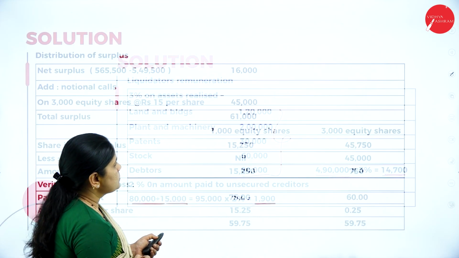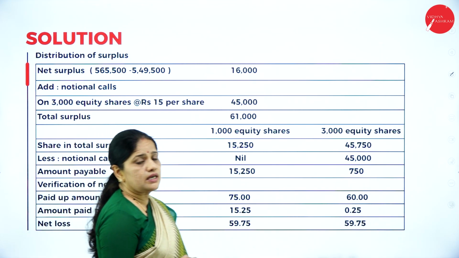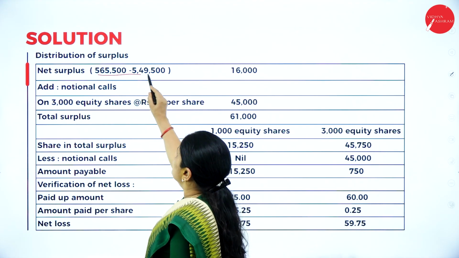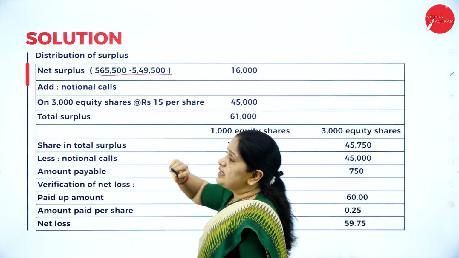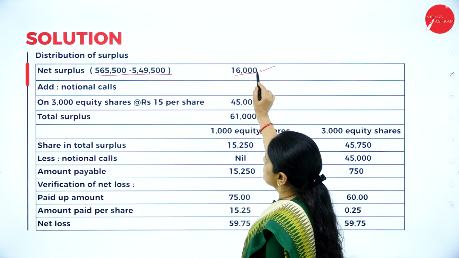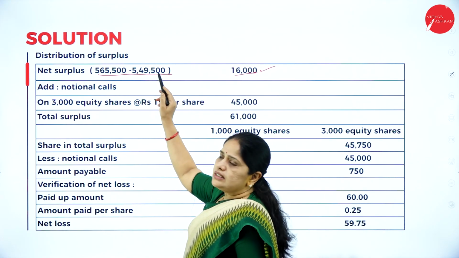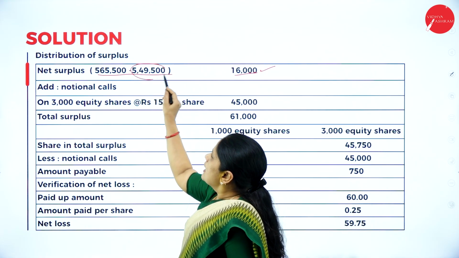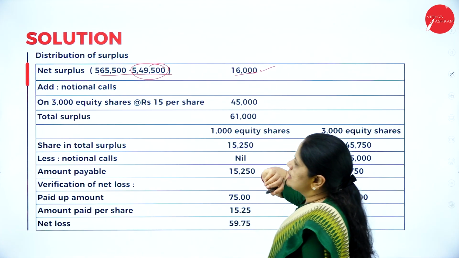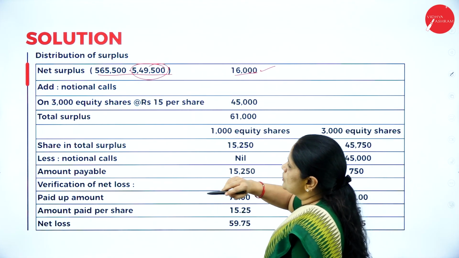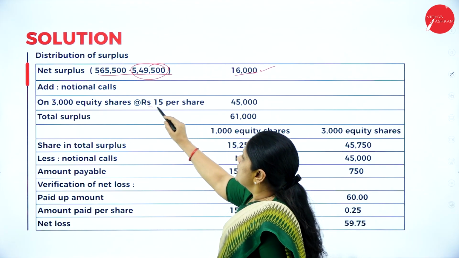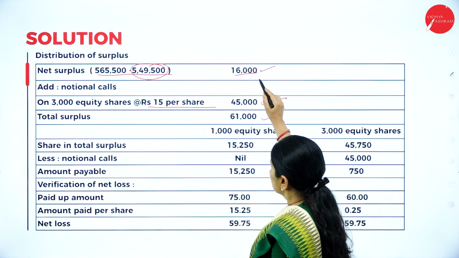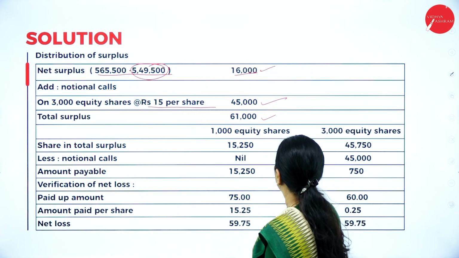Next one will be distribution of surplus. How are you distributing the surplus? 5,65,500 minus 5,49,500, you are getting this 16,000. How I got this? You add all the payment side, whatever the payments are there, so you will get this amount. Then from that you deduct, you get 16,000. To this you add the notional call on 3,000 equity shares at rupees 15 per share, it comes up to 45,000. So the total surplus is 61,000.